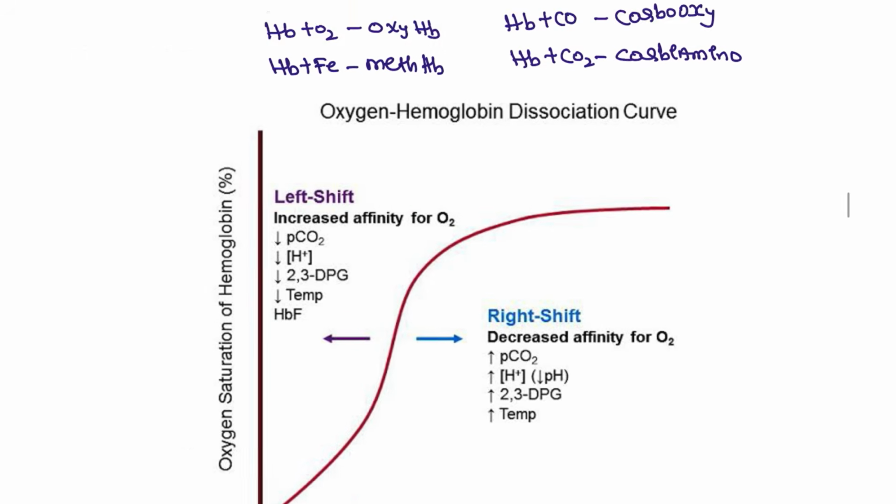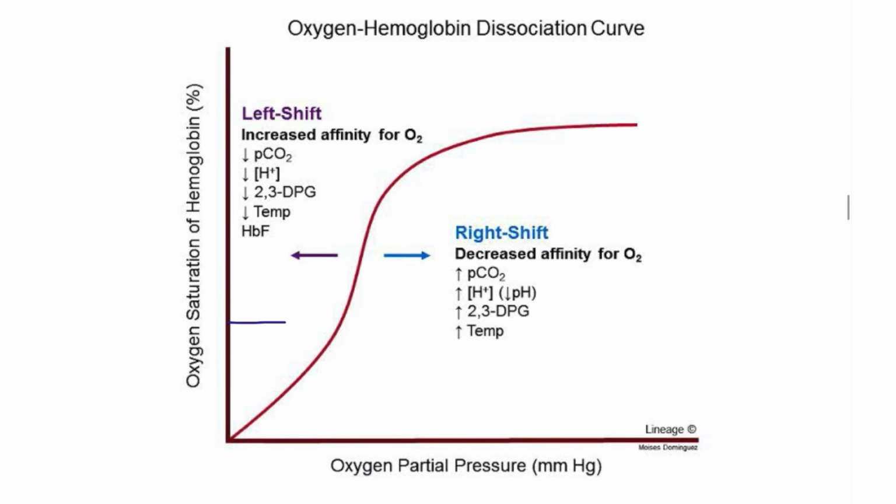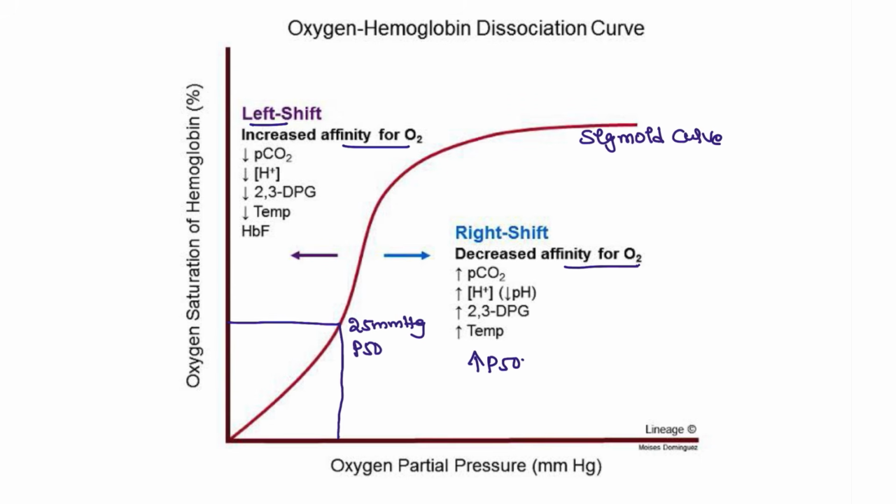methemoglobinemia. Next, at this point there will be 25 mmHg, which is the P50 level, and this curve is known as a sigmoid curve. Whichever shifts to the right has decreased affinity for O2, so they are going away from the O2, and the P50 will be increased. Whichever shifts to the left is very highly attached to the O2, so the P50 level is decreased.